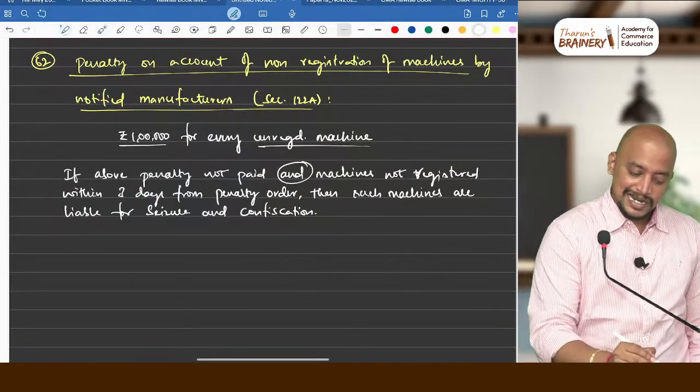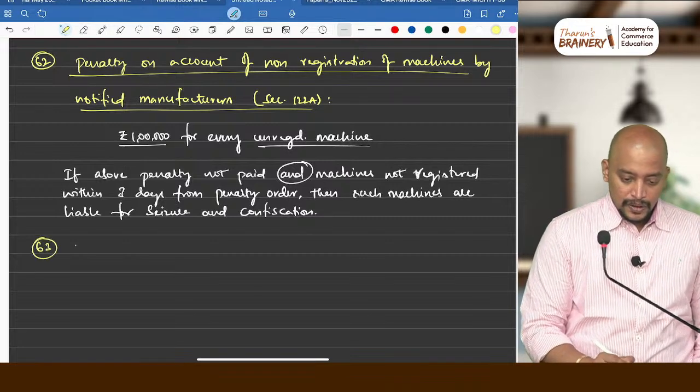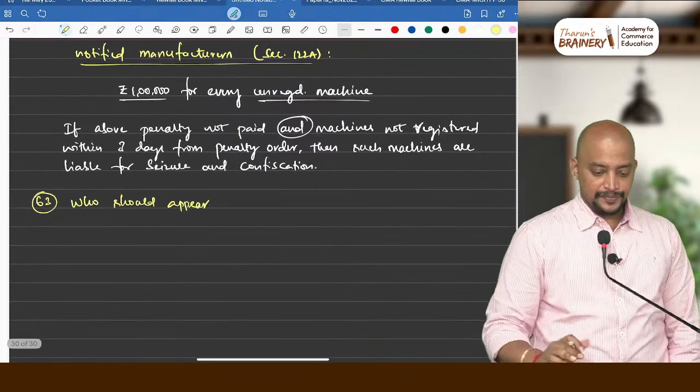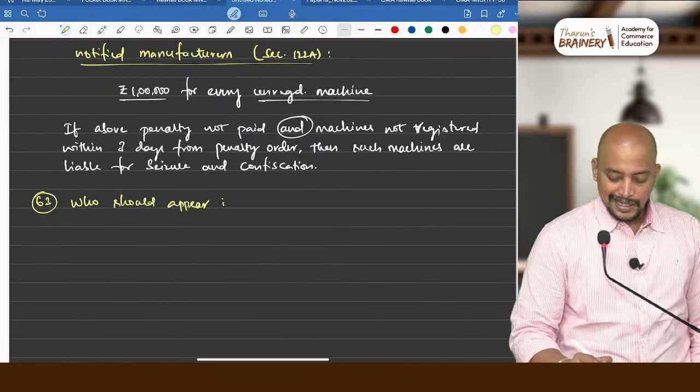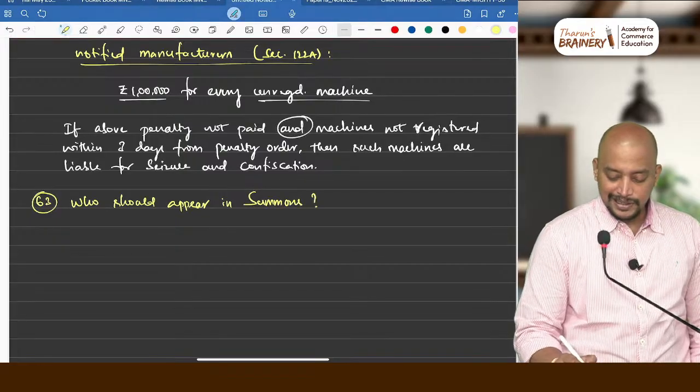Number 63. Who should appear in summons?